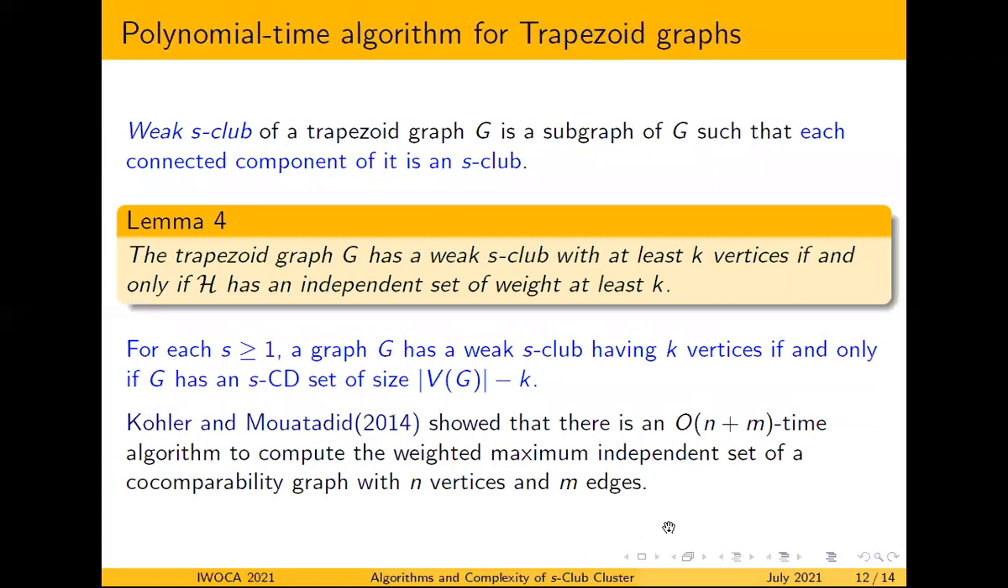And now we have another definition, weak S-club. What is a weak S-club? For a trapezoid graph G, a weak S-club is a subgraph of G such that each connected component of it is an S-club. And we prove the lemma that the trapezoid graph G has a weak S-club with at least k vertices if and only if the newly constructed graph H has an independent set of weight at least k.